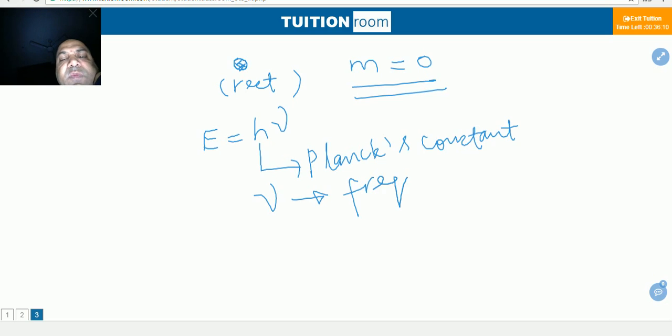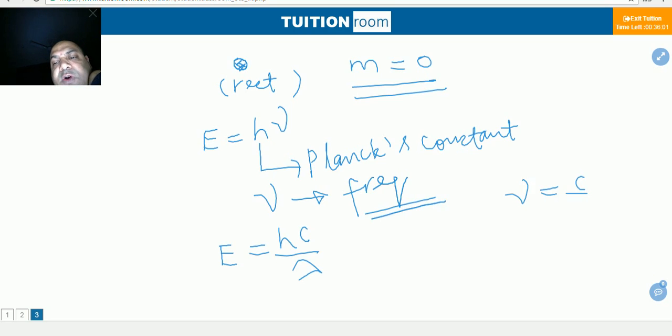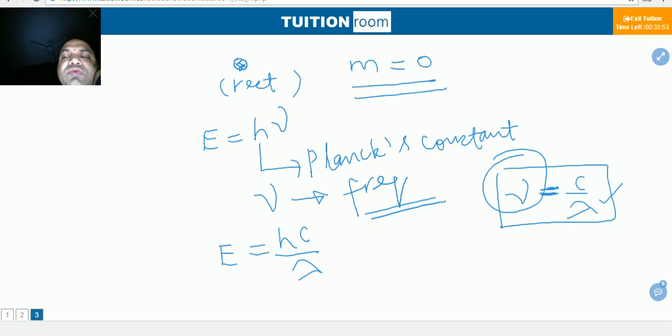Energy can also be given as hc by lambda. There is also a relation, frequency is equal to c by lambda. If the wavelength of the photon is given and the frequency is asked, then you should know this formula. c is the speed of light. And this is the energy of the photon.